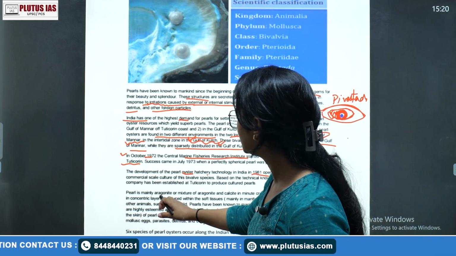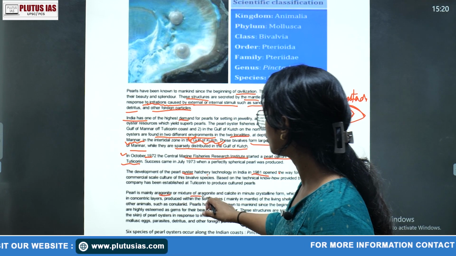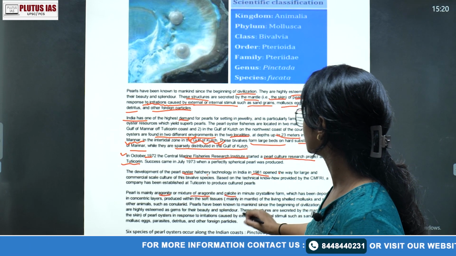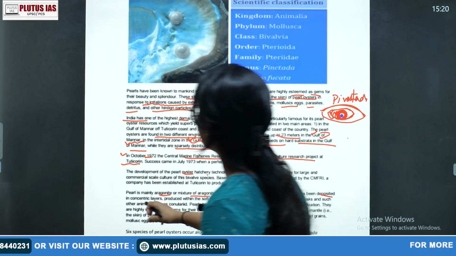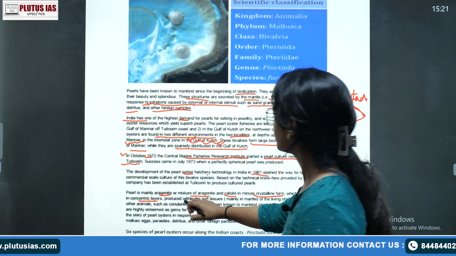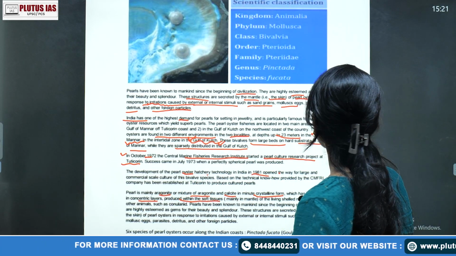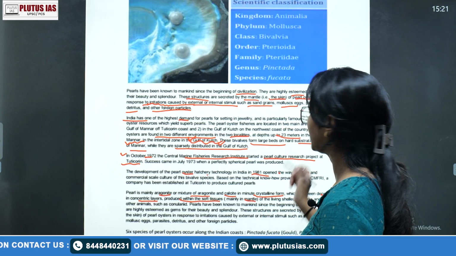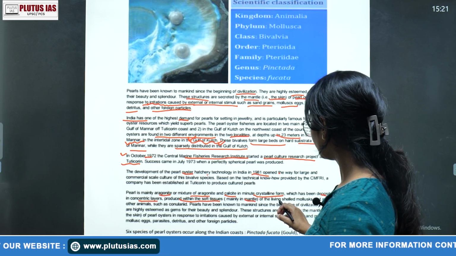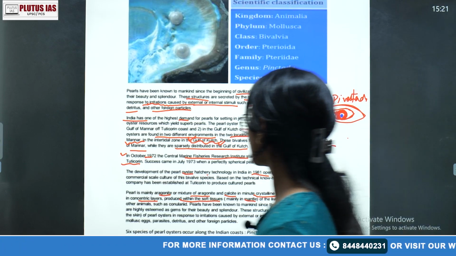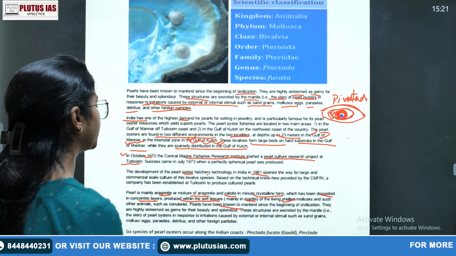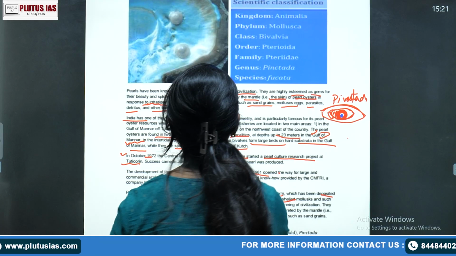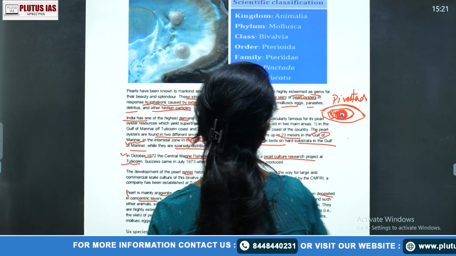So pearl is mainly aragonite, or a mixture of aragonite and calcite in minute crystalline form, which has been deposited in concentric layers produced within the soft tissues, just as we have talked, mainly in the mantle. The mantle portion is the soft tissue of the living shelled mollusk. Okay, so pearls have been known to mankind since the beginning of civilization. This is something you can write in the introduction part with the development.